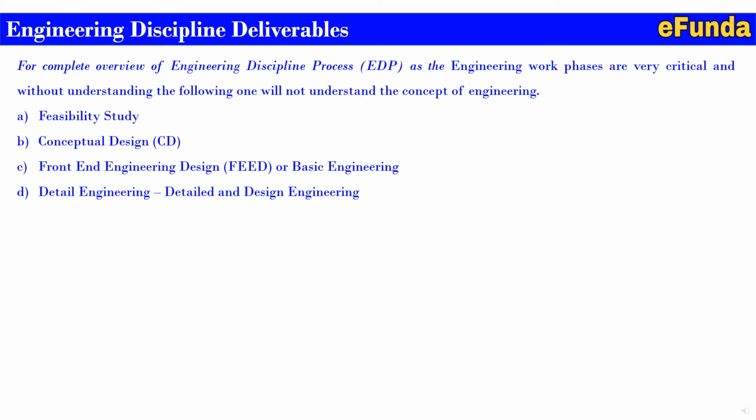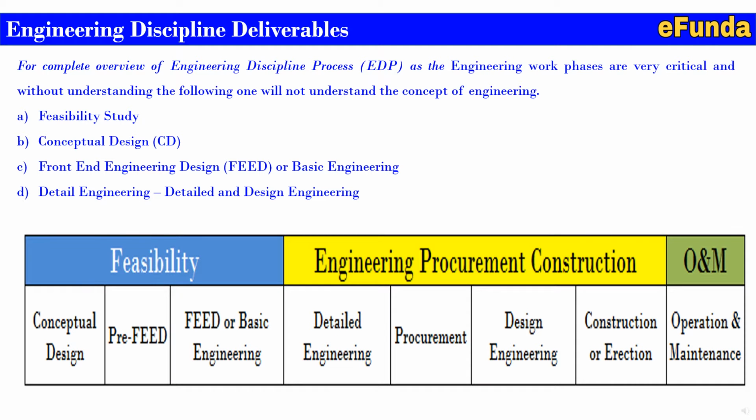For a complete overview of the engineering discipline process, that is EDP, as the engineering work phases are very critical, and without understanding the following, one will not clearly understand the concept of engineering. A is the feasibility, B is the conceptual design, that is CD, C is the front end engineering design, that is FEED or basic engineering, and detail engineering, that is mainly detail and design engineering. One can refer to the table below, where basically feasibility and engineering, procurement, construction, operation and maintenance stages are covered.